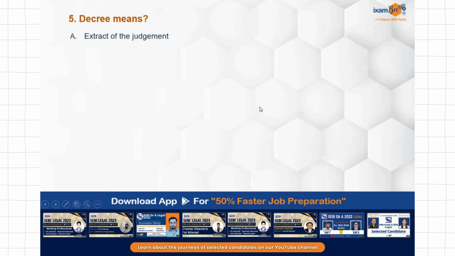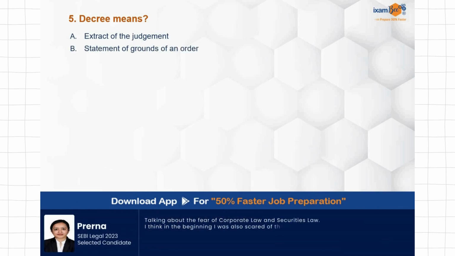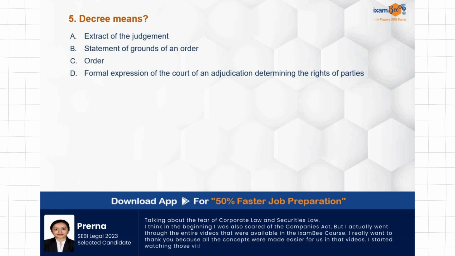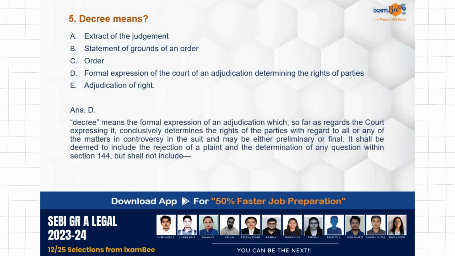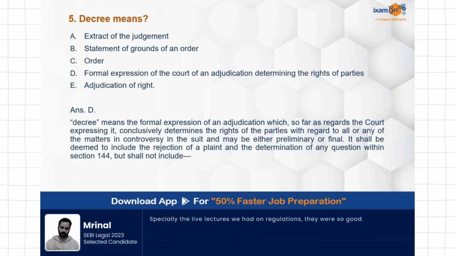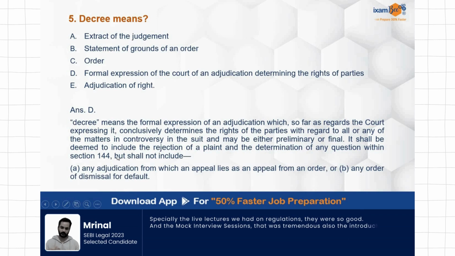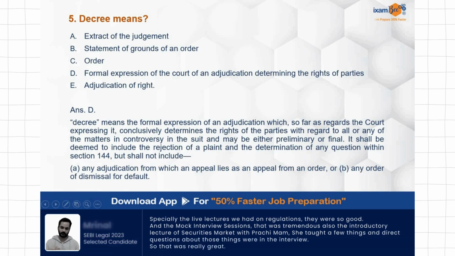Decree means extract of the judgment, statement of grounds of an order, formal expression of the court of an adjudication, determining the rights of parties, adjudication of a right. So what is the meaning of decree? Decree means formal expression of the court of an adjudication, determining the rights of the parties. I would suggest to be very clear with all these definitions, especially decree, judgment, order. सेक्शन 2 में सारे डेफिनेशंस आप बहुत क्लियरली और अच्छे से पढ़ लीजिएगा. What is included and not included under a decree, that also is subjected to MCQs many times in competitive exams. So be very clear with it.